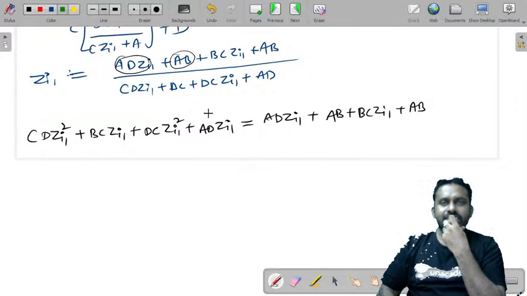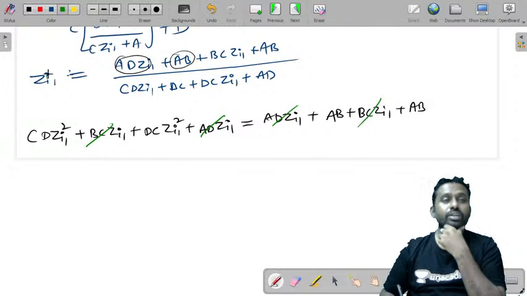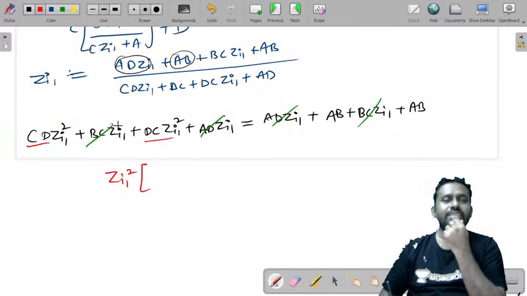You can cancel these terms. See, AD Zi1, AD Zi1, BC Zi1, BC Zi1. So what can you write this? You can write this as, if you take Zi1 square common, that is CD Zi1 square, CD Zi1 square.